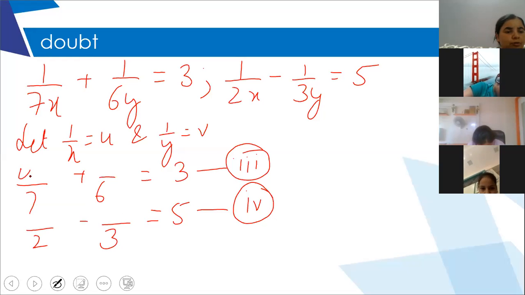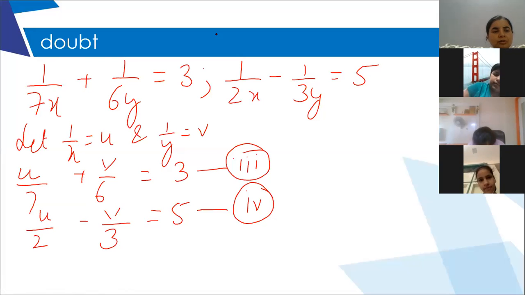So it is u, v, u, v, right? Yes, ma'am. Okay, so now I will proceed. This is my final equation: u upon 7 plus v upon 6 is equal to 3, and u upon 2 minus v upon 3 is equal to 5. Now tell me, how do I go about it?